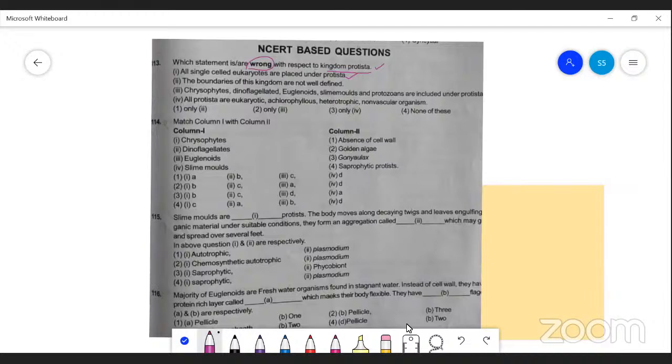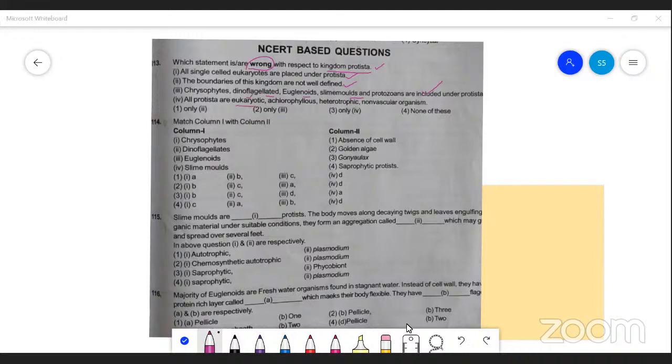Second, the boundaries of this kingdom are not well defined. Correct. Next, chrysophytes, dinoflagellates, euglenoids, slime molds, and protozoans are included under Protista. It is also correct. The fourth one is all protista are eukaryotic. It is correct.